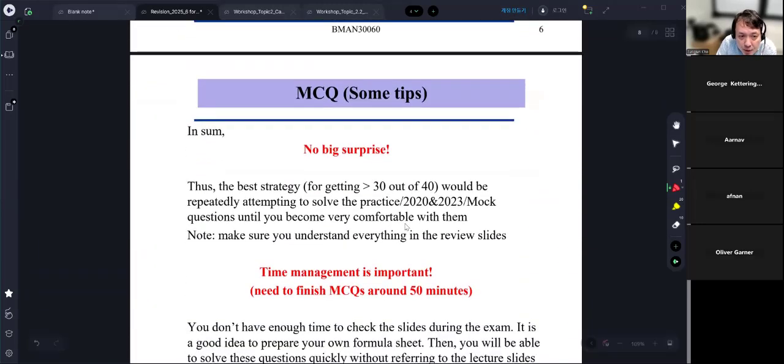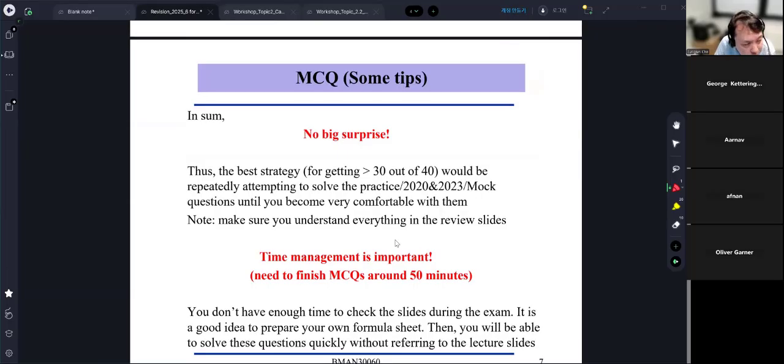For the MCQ, like I told you, the average mark was about 40 out of 50, so you don't see any big surprise. This year, I just allocate 40 marks to MCQ1. If you want to get more than 30 out of 40, I recommend repeatedly attempting to solve the practice questions, the 2020 and 2023 exam questions, and also you need to know how to solve the mock exam questions.